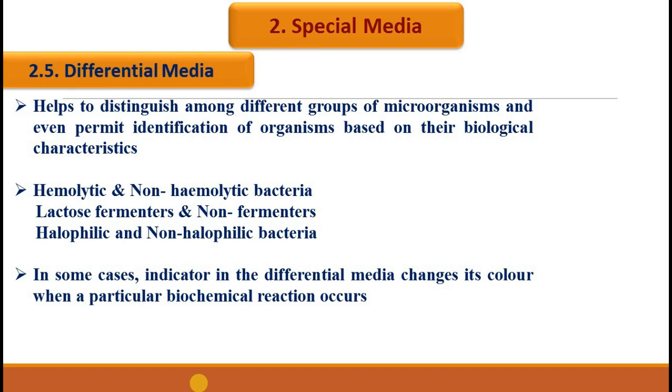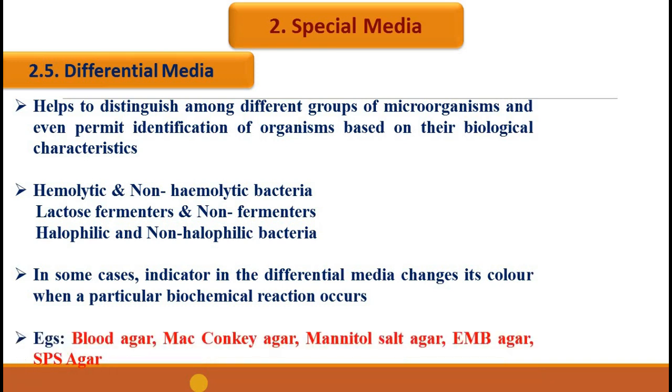Many media we mentioned so far also come under the differential media. Let's see the first example, blood agar. We mentioned blood agar under the enriched media as well as under the indicator media. Blood agar can also be considered a differential media because it helps to differentiate the organisms into two different groups, hemolytic and non-hemolytic organisms. That means they differentiate the organisms based on their ability to produce hemolysin.